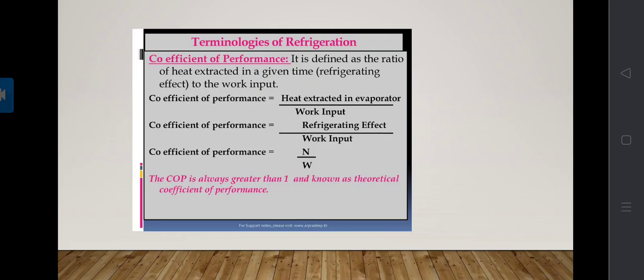That means COP of refrigerator is equal to QA divided by W net. And in this slide I have given the coefficient of performance as N divided by W.